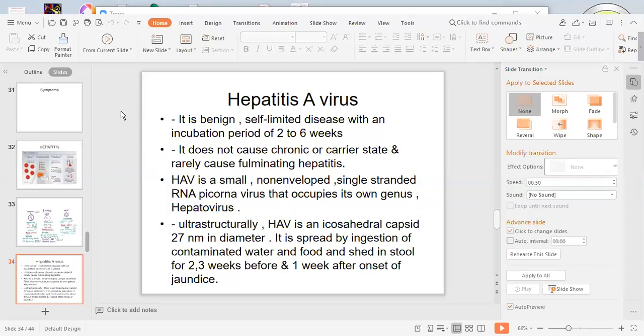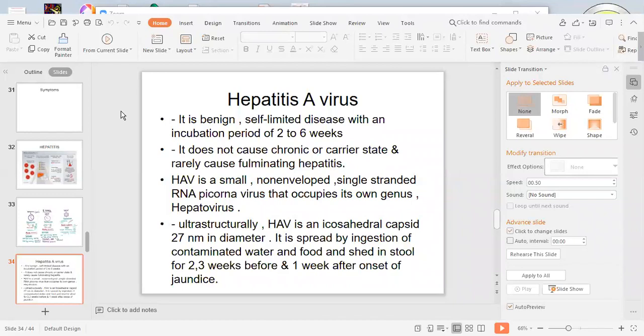Now, hepatitis A virus is a small, non-enveloped, single-stranded RNA picornavirus. It is the family picornavirus that occupies its own genus, that is hepatovirus.